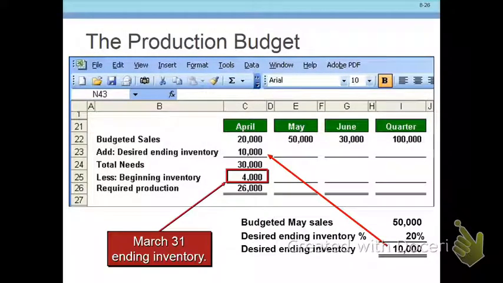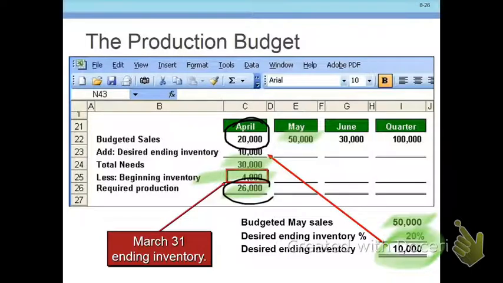Then we have to add our desired ending inventory. Notice what they've done here. They've taken the 50 grand from May sales, multiplied it by 20%, and said we want 10 grand in inventory at the end of the month. So we need 30 grand, 30,000 units. We've already got 4,000 sitting in inventory, so we have to produce 26. Once again, notice my sales are 20 grand, but I need to produce a different amount, 26.